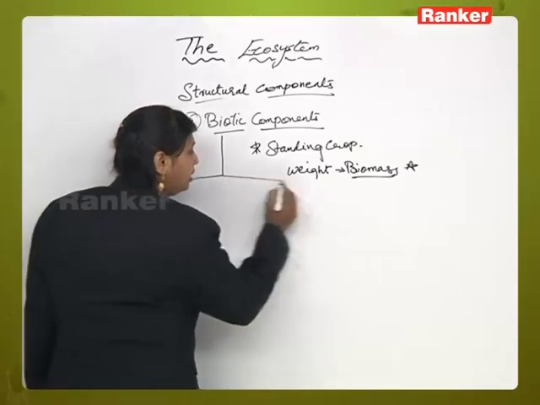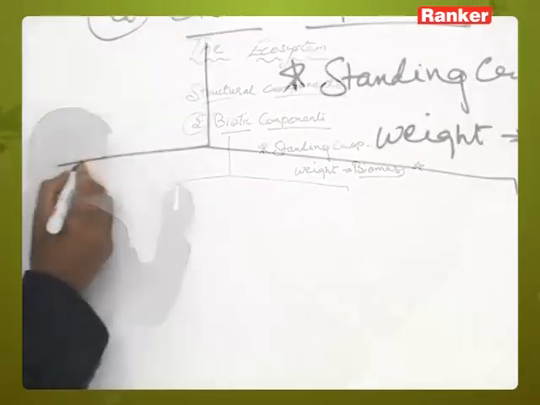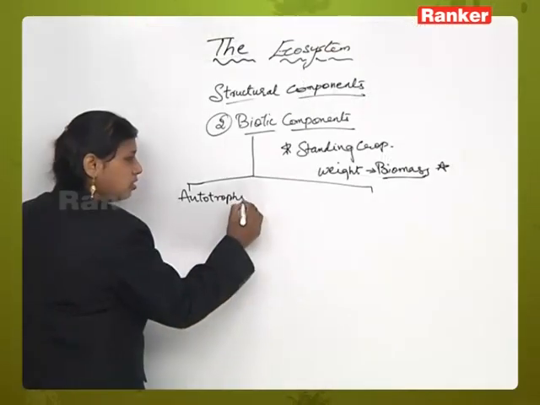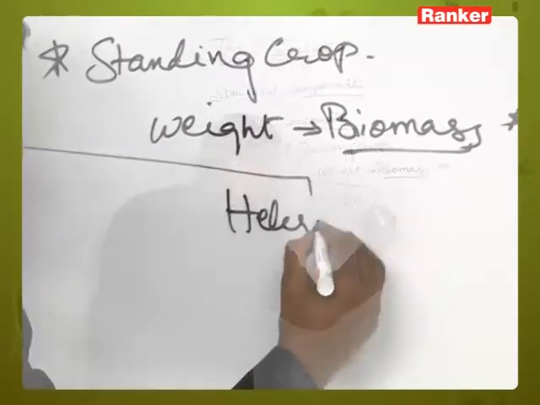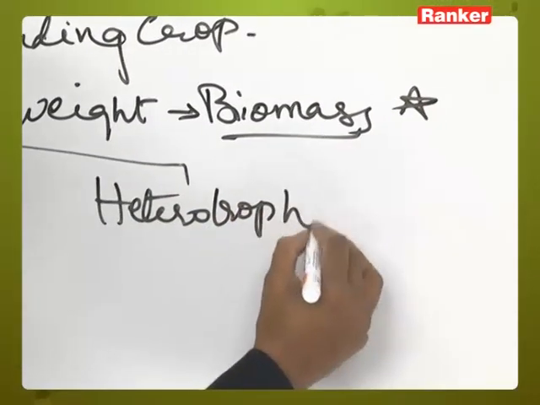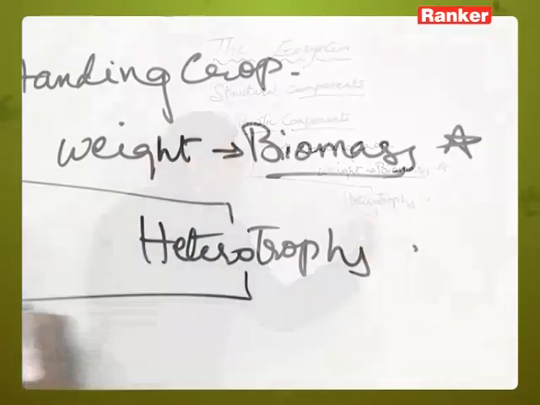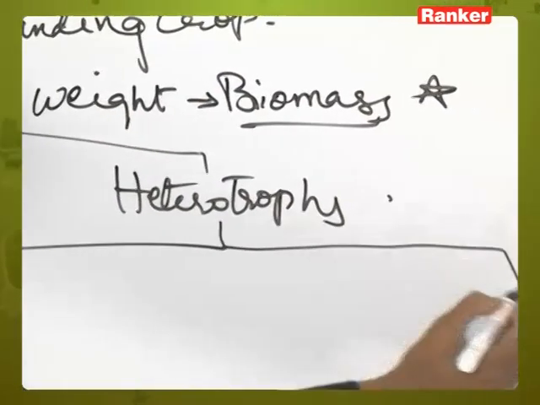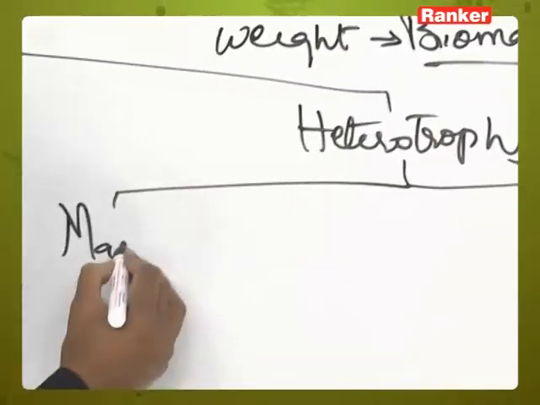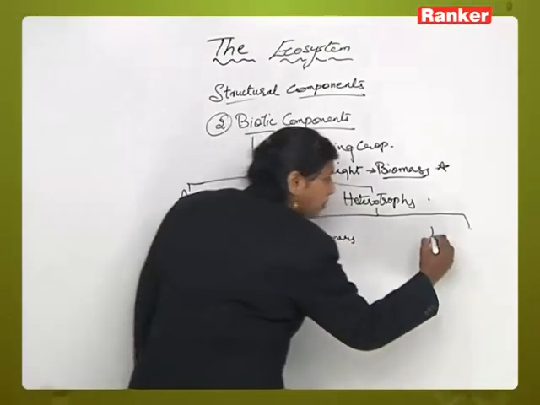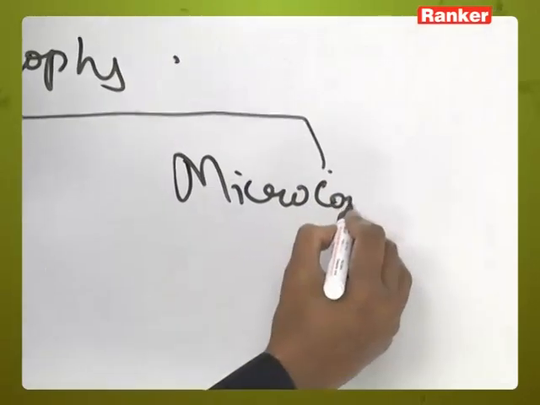Now they are divided into autotrophs and heterotrophs, right? Now heterotrophs are again divided into macro consumers and micro consumers.